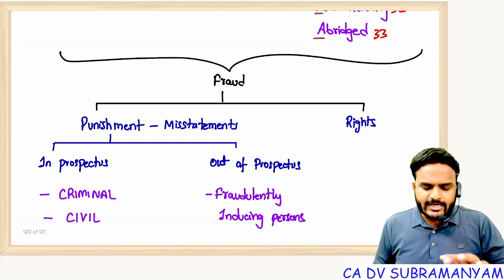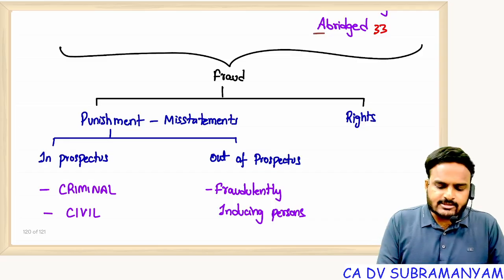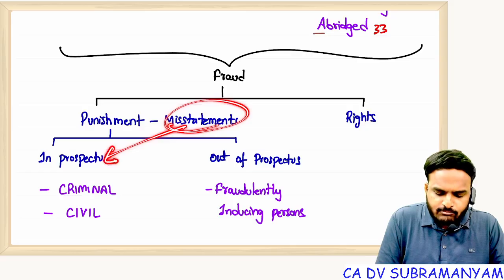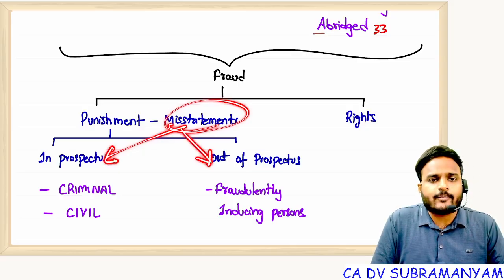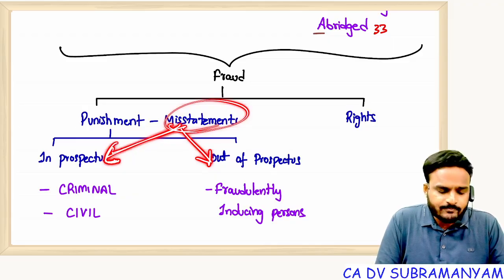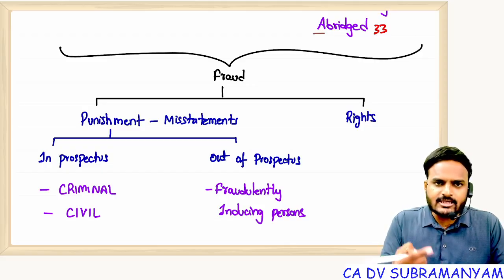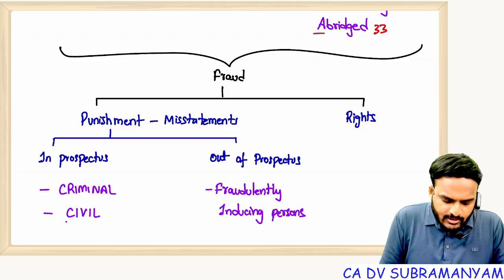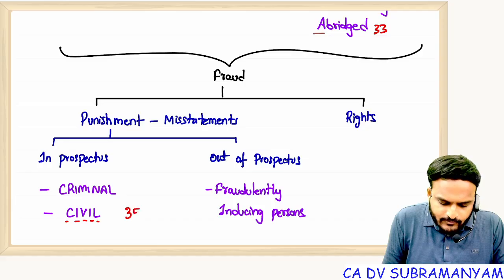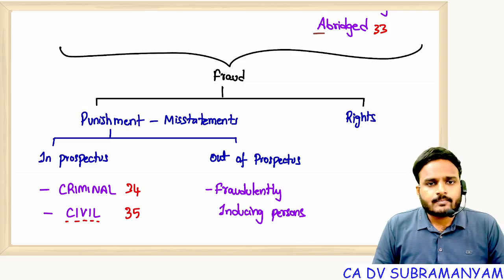Next one. So any fraud in these documents, yes, we call it as misstatements. Now these misstatements I classified into two categories: misstatements in prospectus, misstatements out of prospectus. If there are misstatements in the prospectus, then the consequences will be criminal liability, civil liability. Civil, we had 5 letters. How many letters? 5. So 35. And criminal liability, 34. Clear?